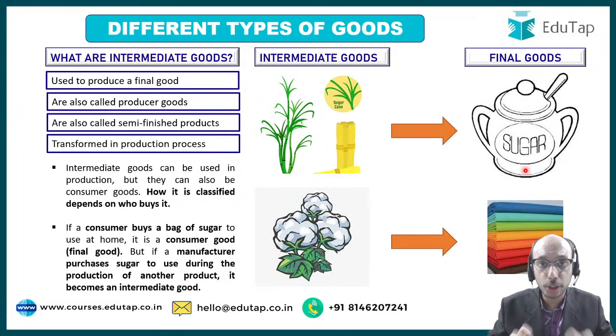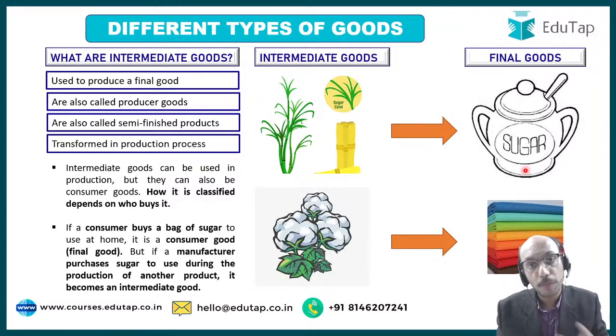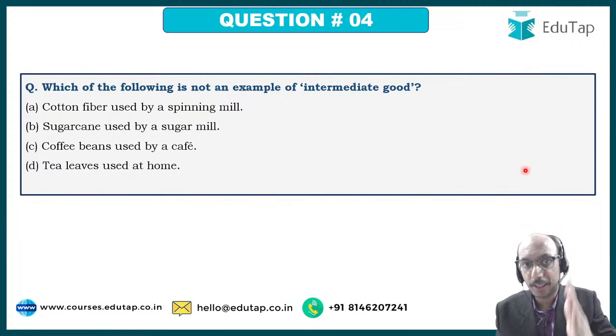Whenever any good is being used at home, it is outside the economic activity. It is outside the production process. But if that same good is being used in a factory, or in a cafe, or in a restaurant, or in a workshop, then there is a possibility that that good may be an intermediate good. Keep that in mind.